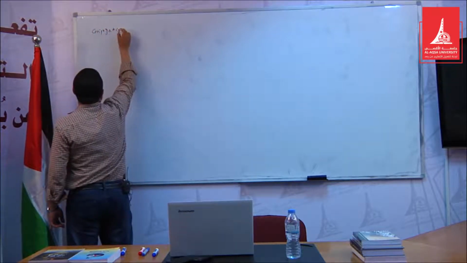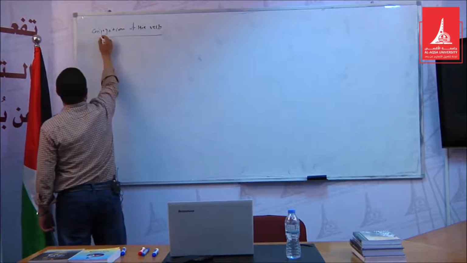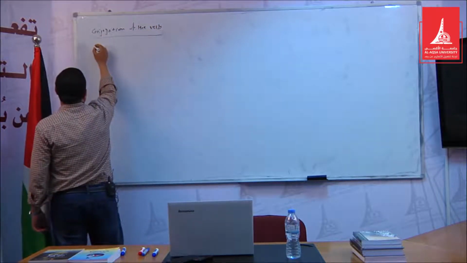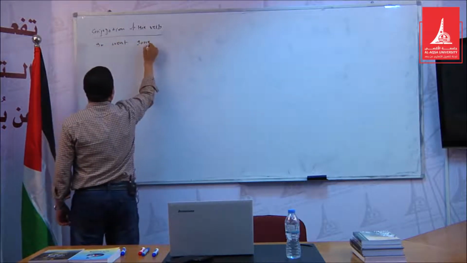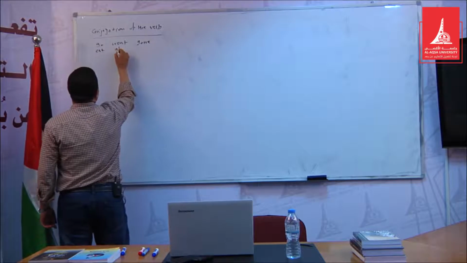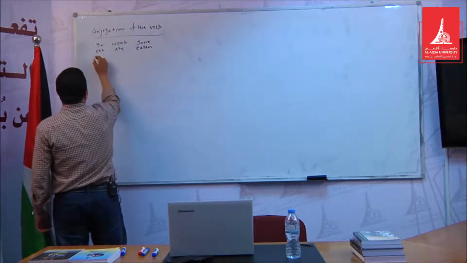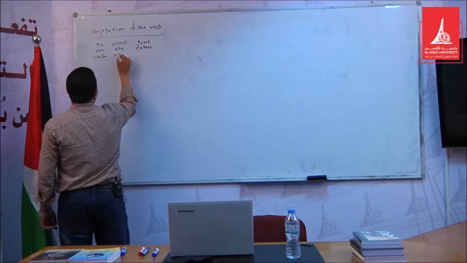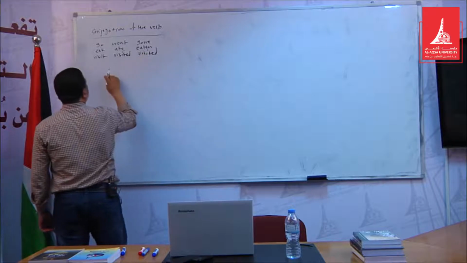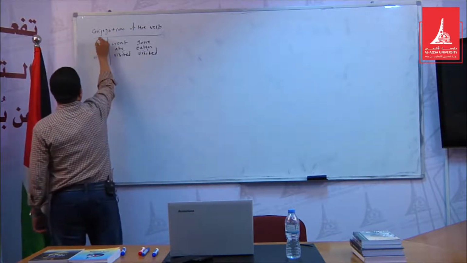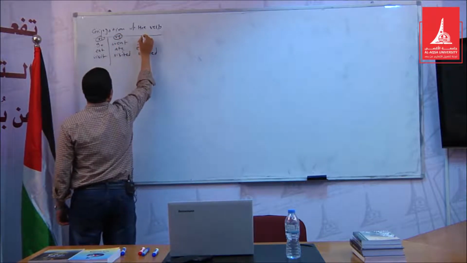For example, go, went, gone; eat, ate, eaten; see, saw, seen; visit, visited, visited. So in each verb we have three conjugations. This is V1, this is V2, and the last but not least we have V3.